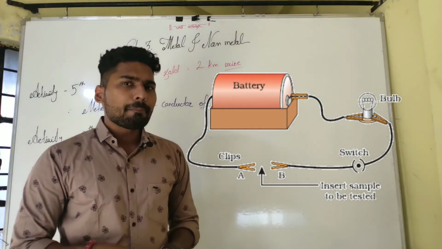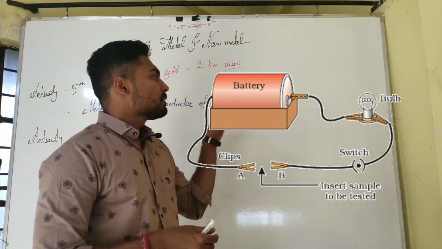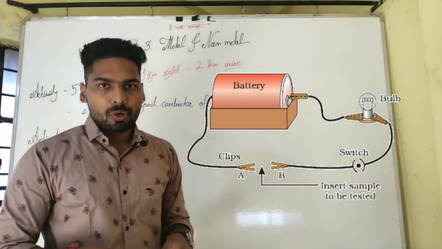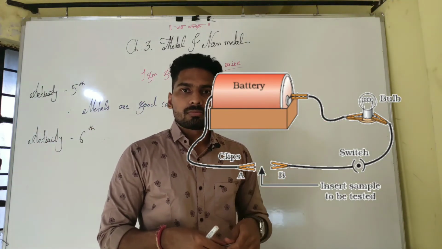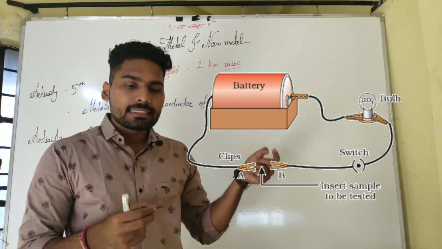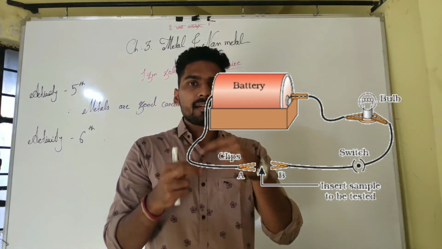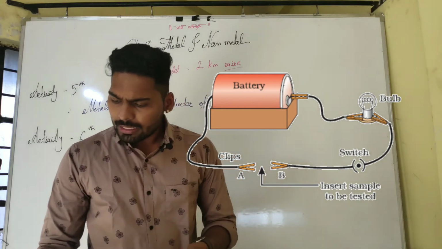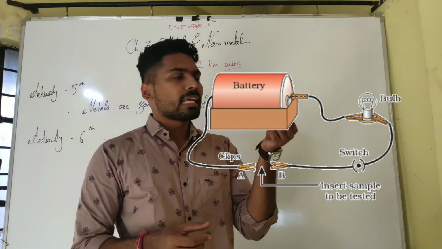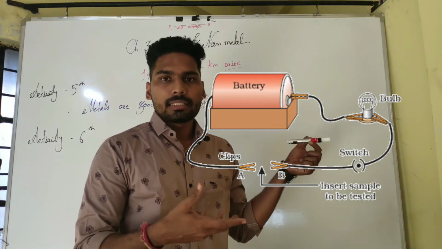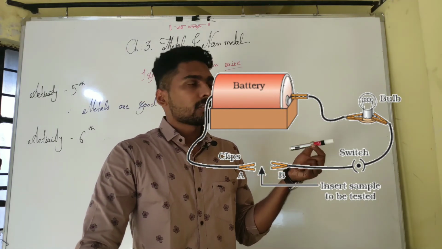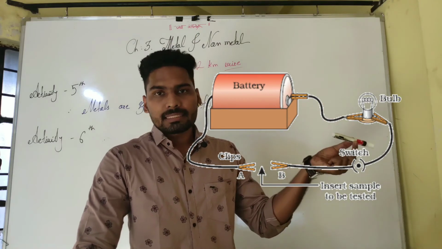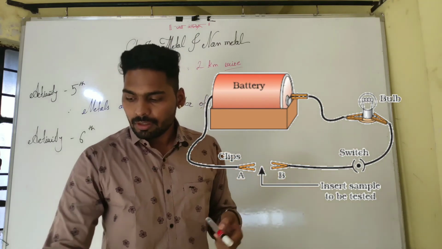Then what will happen while you put that metal between those points? The bulb will glow. That means the electricity is conducted by that metal. Just like that, you can also put plastic pens or anything else. Does the same thing happen? No, because electricity is not conducted by plastic or anything other than a metal.